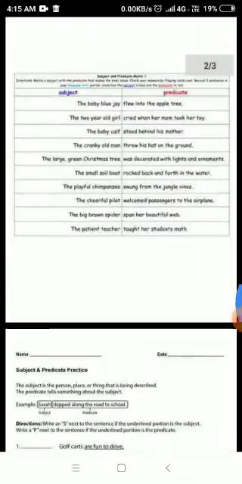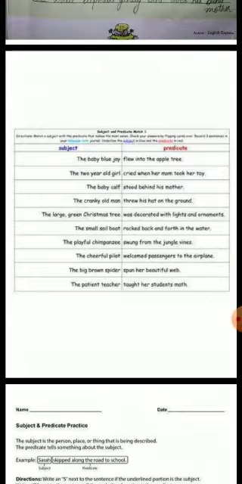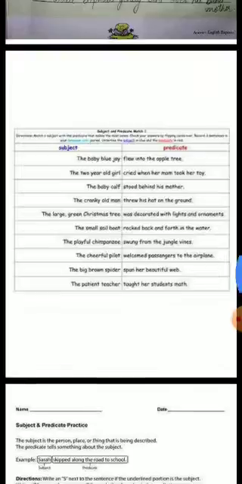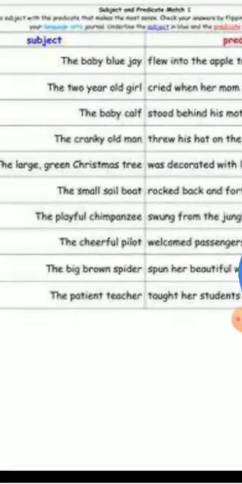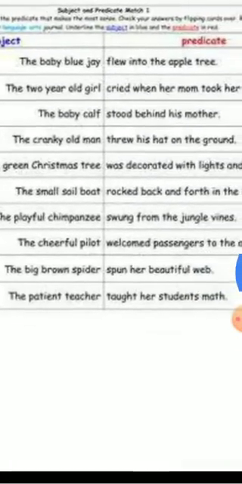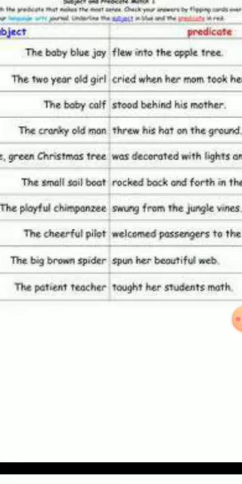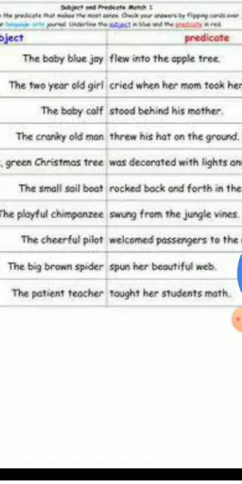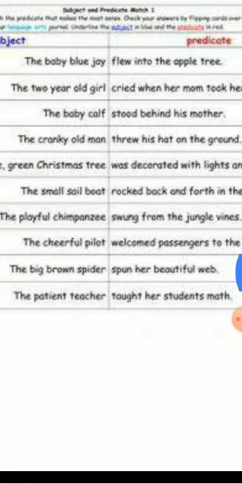Now students, you can see there are a few examples of subject and predicate. The baby blue jay flew into the apple tree. In this sentence, we are talking about whom? We are talking about the baby blue jay. So हम जिसके बारे में बात कर रहे हैं वो कौन है?